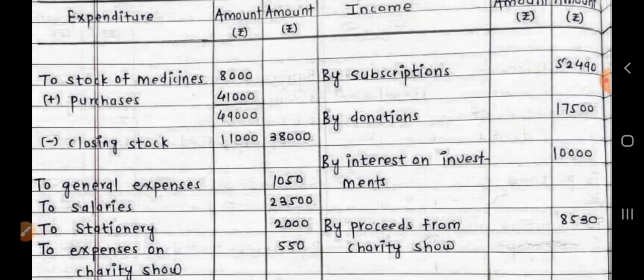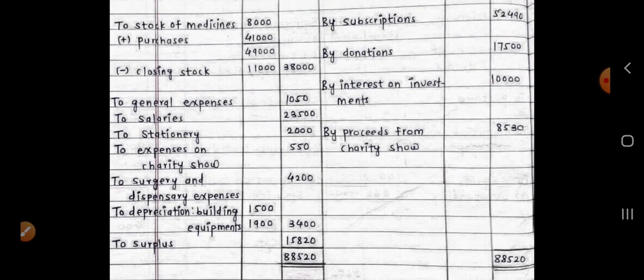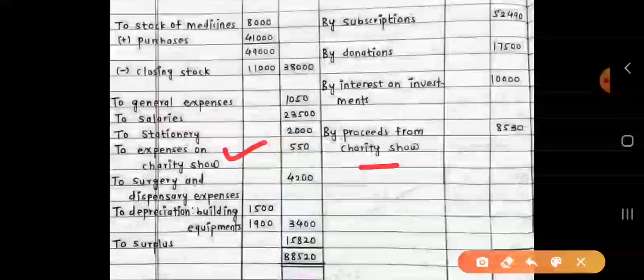The interest on investment is 10,000, total interest, 10% of 1 lakh has been received, no interest is accrued, okay, that is income. And proceeds from charity show are also income. Here we have the option to deduct the expenses of charity show from receipts, or we can just debit it to income and expenditure account, and proceeds will be credited to this account, no problem.